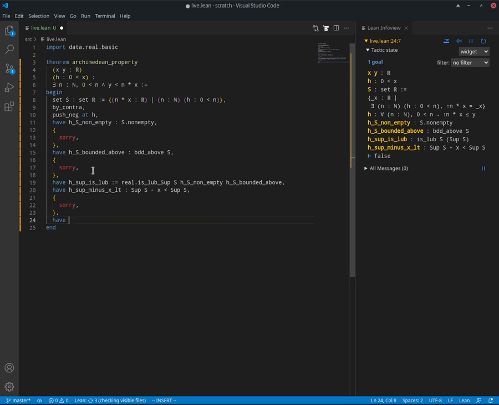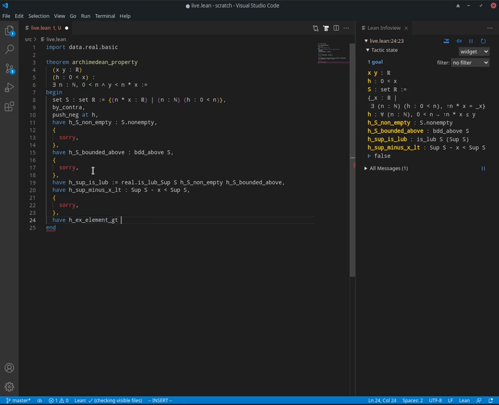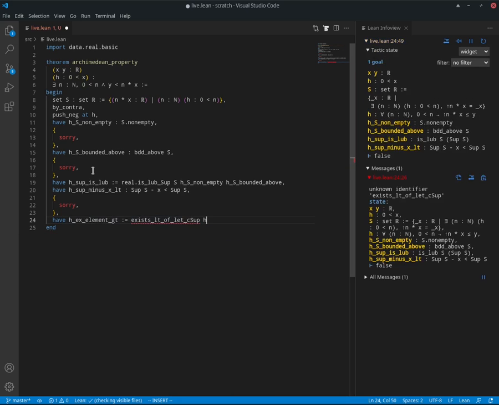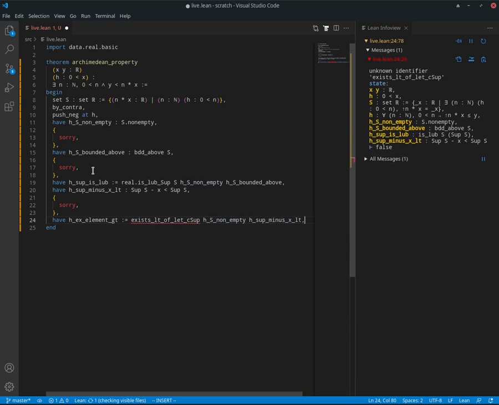So let's make our variable name be there exists an element greater than, and we're going to use exists_lt_of_lt_csSup, and we're going to use the fact that s is non-empty, and also that the supremum minus x is less than,